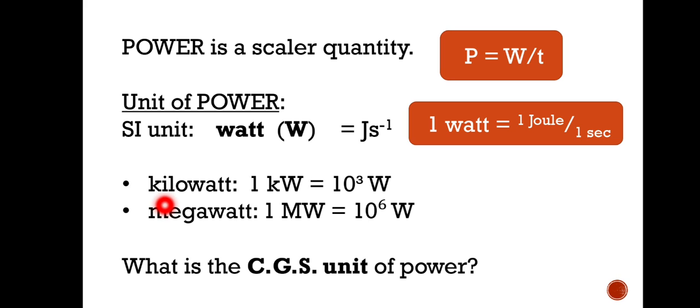In some other scales, watt is taken like this: kilowatt, that is 1 kW, 10 to the power 3 watt. Megawatt, that is 1 MW, 10 to the power 6. Some other units are also given there with the prefix, and you see it is given in the book. It is your task to find out what is the CGS unit of power, because you have the idea that work done has the CGS unit erg, correct? You calculate this, you have to answer this one. What is the CGS unit of power?